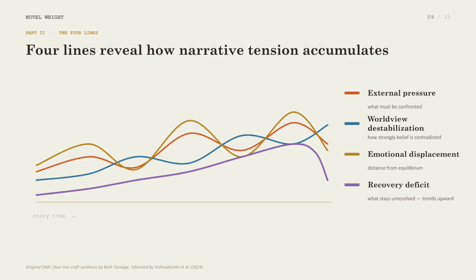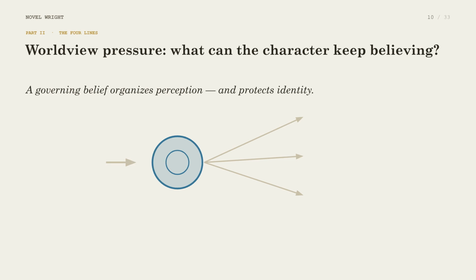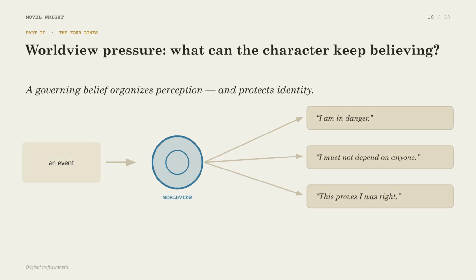We can track how tension accumulates by looking at 4 lines: external pressure, worldview destabilization, emotional displacement, and the recovery deficit. Worldview pressure forces us to ask, what can the character keep believing? The character will defend their governing belief long after events begin to contradict it.